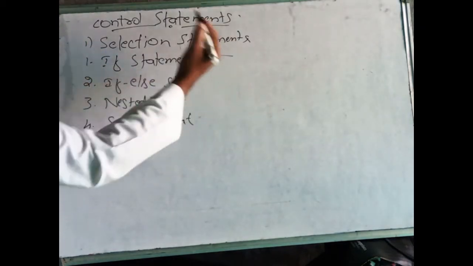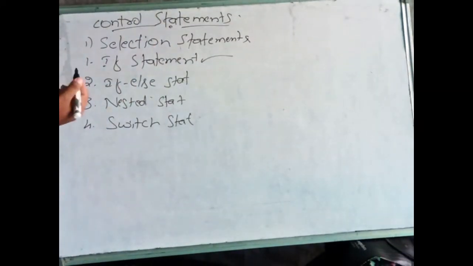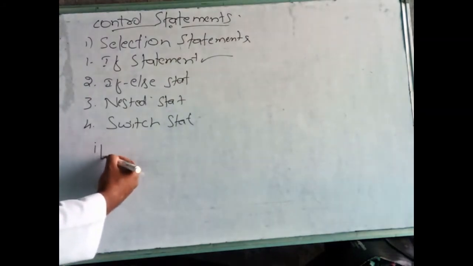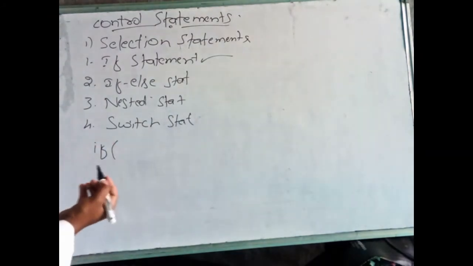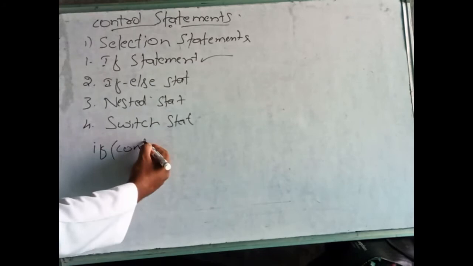First, the if statement. We use this statement to select whether a single statement or a set of statements should be executed or not, based on some condition. If the condition is satisfied, if it is true, then it will execute that code. If it is false, then it will not execute that code. For the syntax, we write the if statement using the keyword if. You know, keywords are predefined words. if (condition)